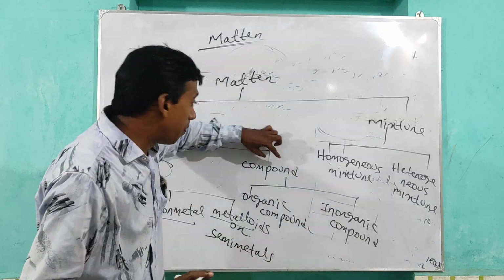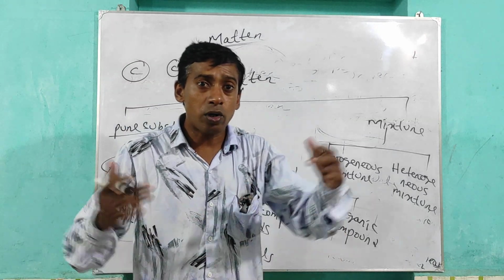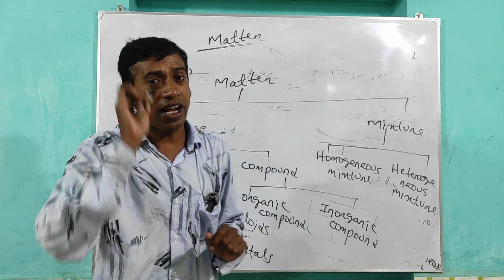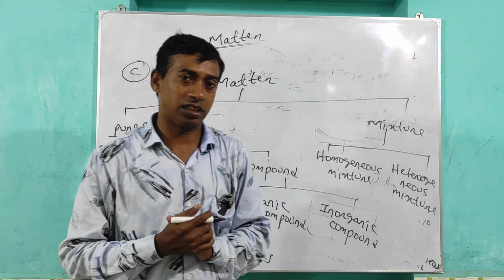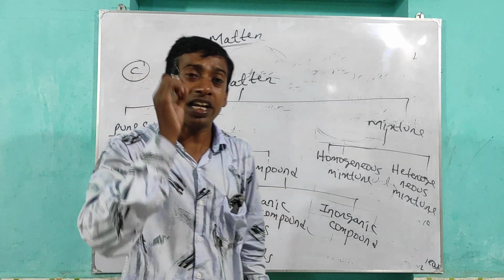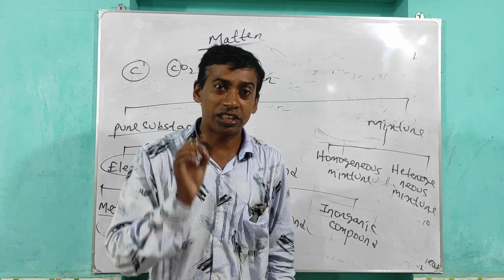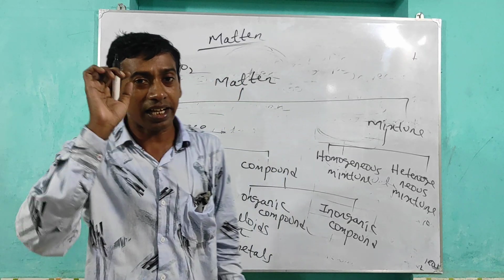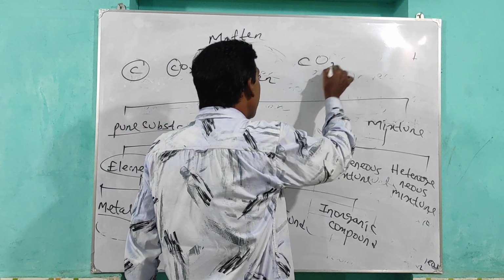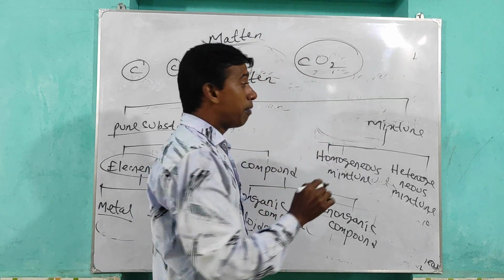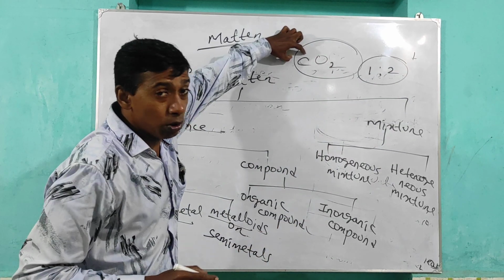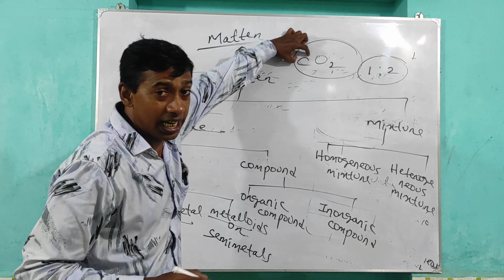Next is compound. So what is compound? When two or more elements are combined together in a definite ratio of their mass, that is called compound, which can exist independently. For example, when carbon and oxygen combine, you get carbon dioxide, CO2, in a mass ratio of 1:2.